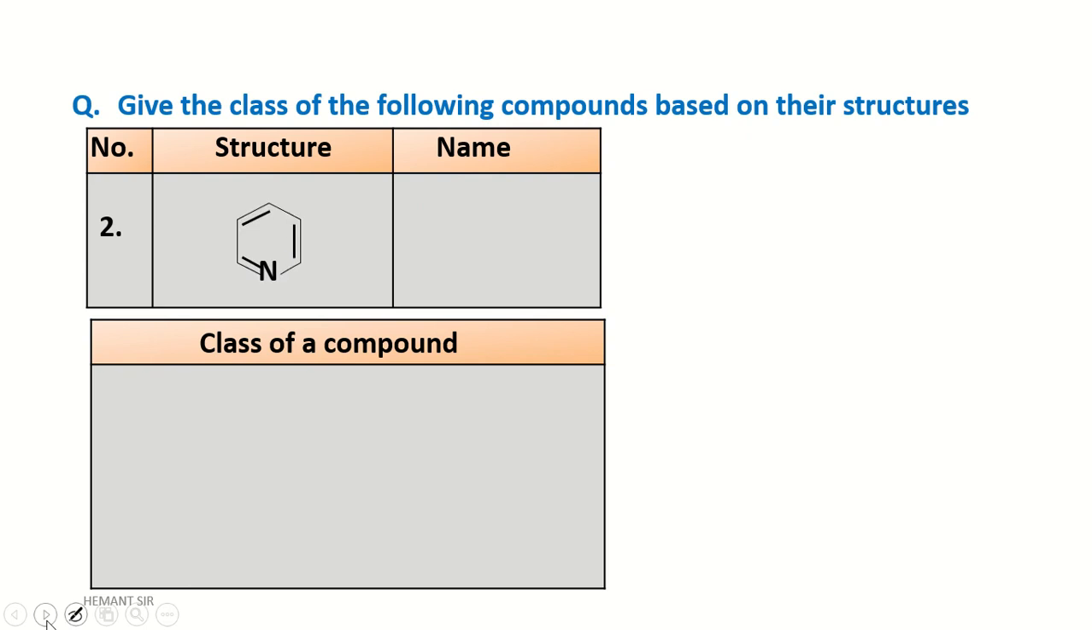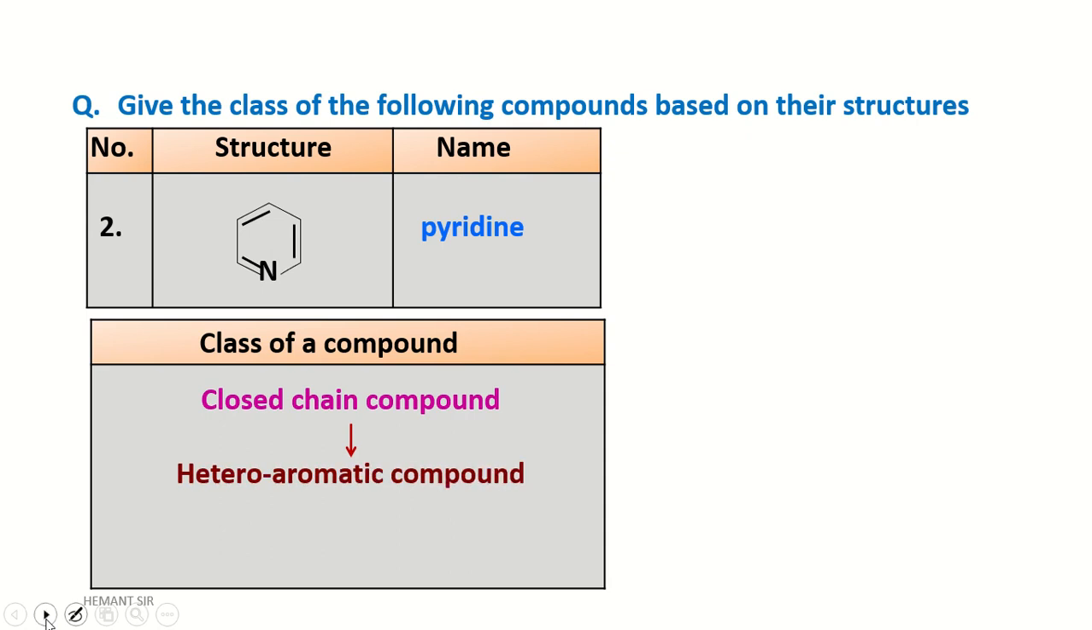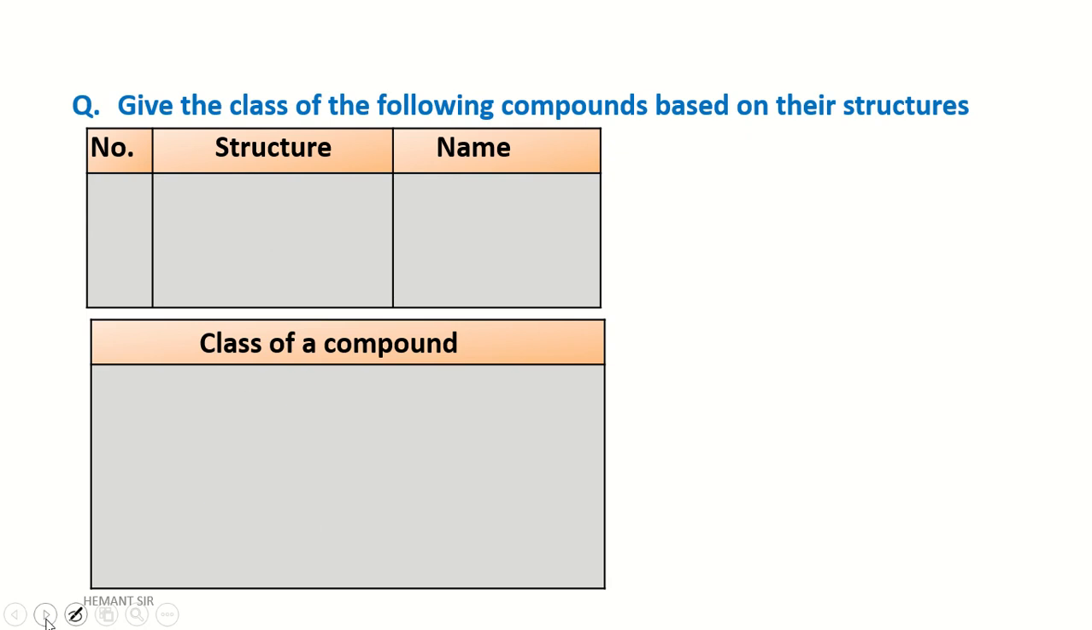Next one, second. Oh, it is cyclic having one heteroatom. Correct. The name of this compound is pyridine. And what is the class of this compound? It is a closed chain compound. Then it is a heteroaromatic compound. Then it is a benzenoid compound. Why? Because one heteroatom is there and it resembles benzene. Hence it is a benzenoid compound.